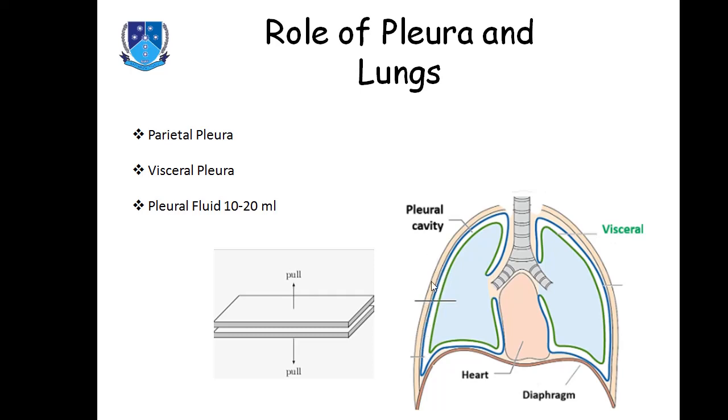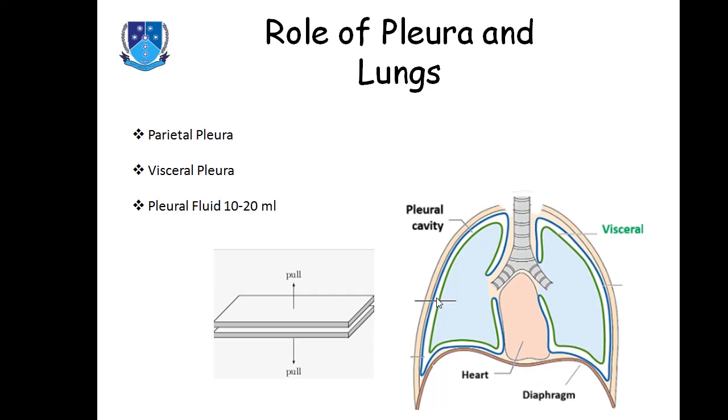When the rib cage goes laterally, the parietal pleura also goes laterally, but the visceral pleura is not attached and cannot go laterally with it, because there is air. The presence of air in between these two layers is a pathological condition called pneumothorax.